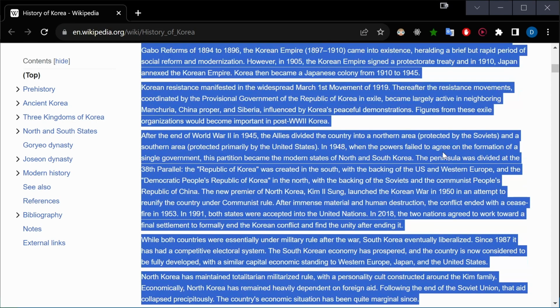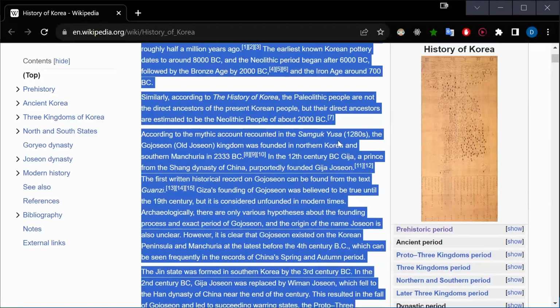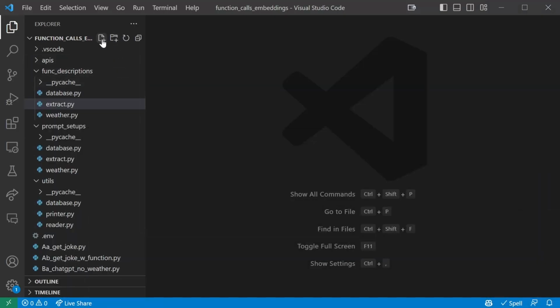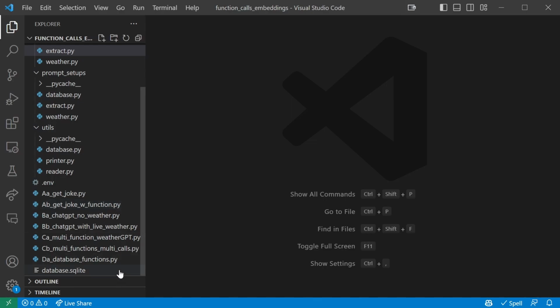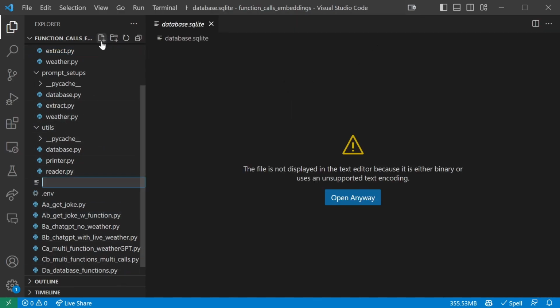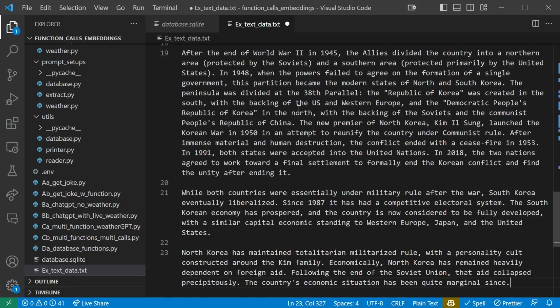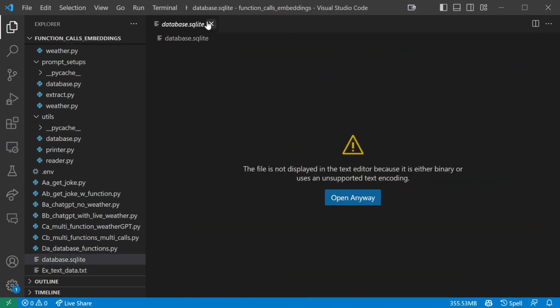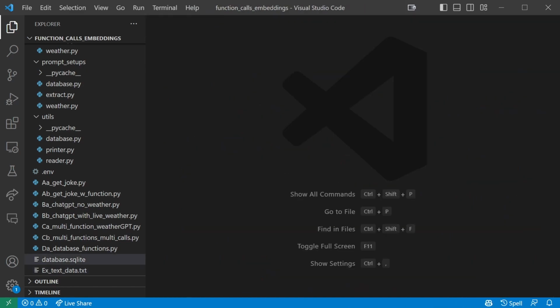This is the text that I'll be using. I'm just going to copy it, and then I'm going to make a new file in my base directory named ex text data.txt, and I'm just going to paste this in here, and this is going to be my text for this exercise.